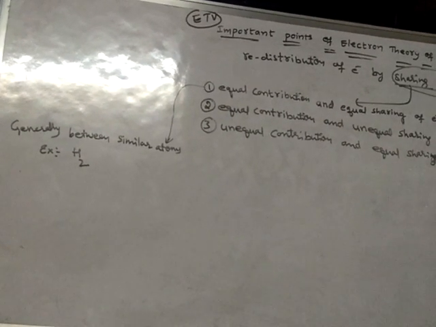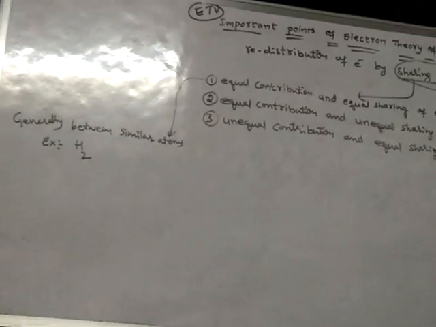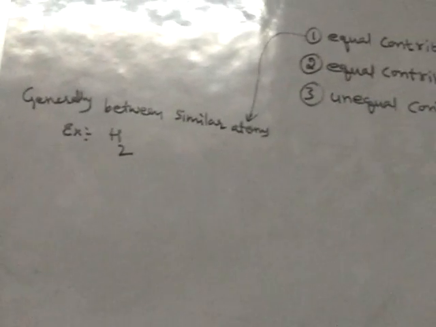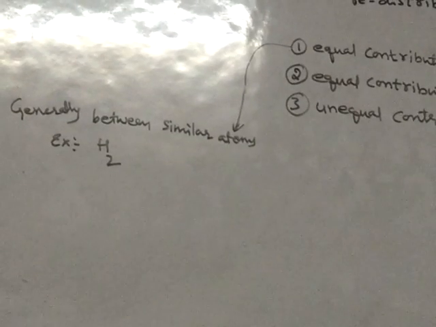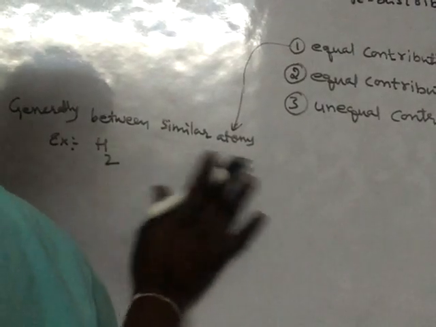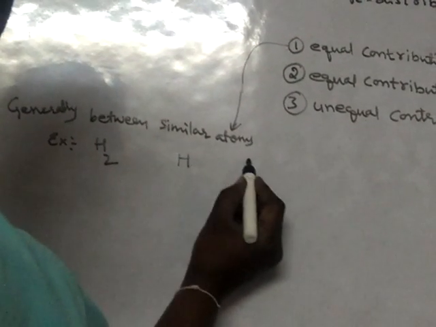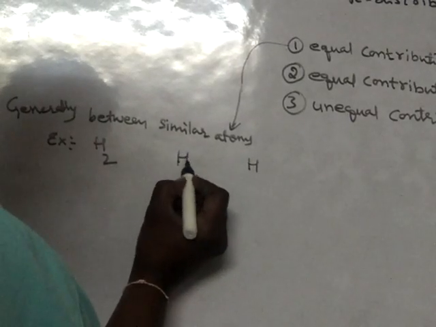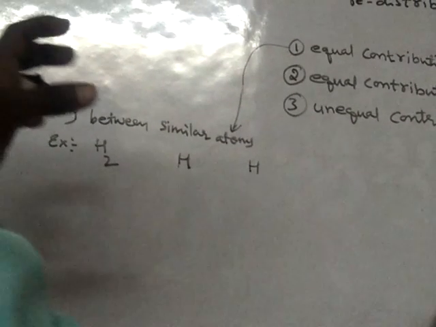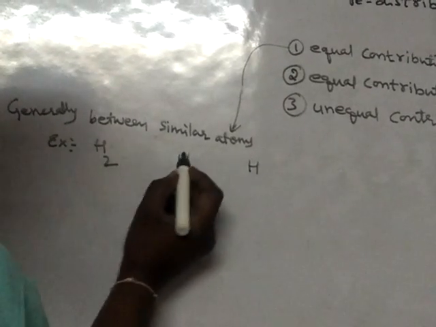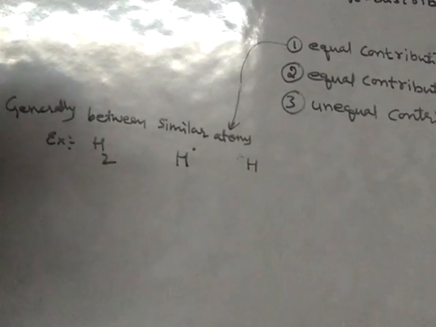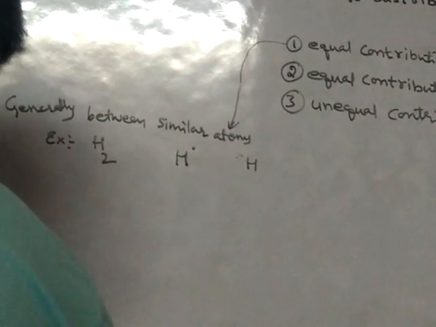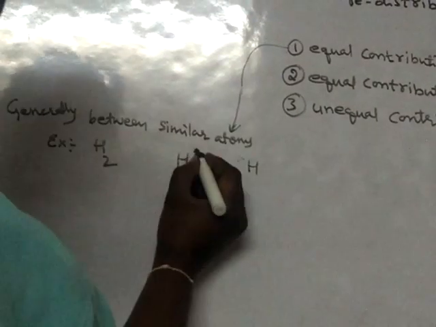This hydrogen molecule is formed by two hydrogen atoms. When two hydrogen atoms approach each other, they form an H2 molecule. Each and every hydrogen has only one electron in its valence shell.